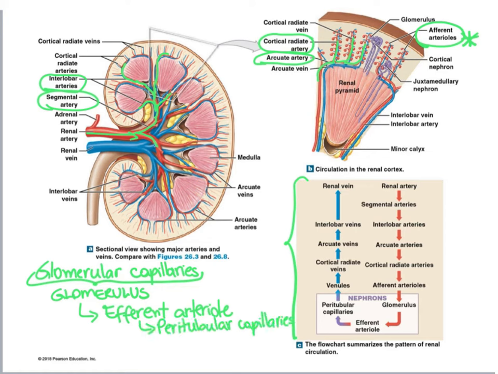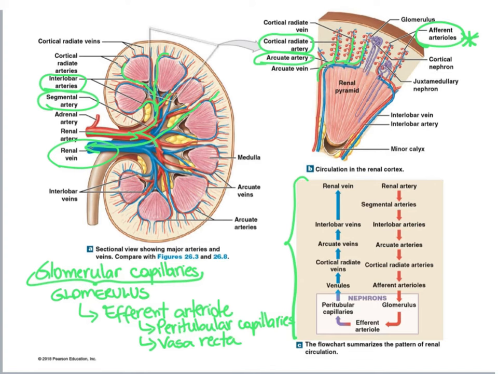But also, efferent arterioles can give rise to what we call vasa recta, and we'll talk about peritubular capillaries and vasa recta soon. Afterwards, these peritubular capillaries and the vasa recta will drain into venules. And then after the venules, we'll find the cortical radiate veins, then the arcuate veins, then the interlobar veins, and finally the renal vein that will drain into the inferior vena cava.